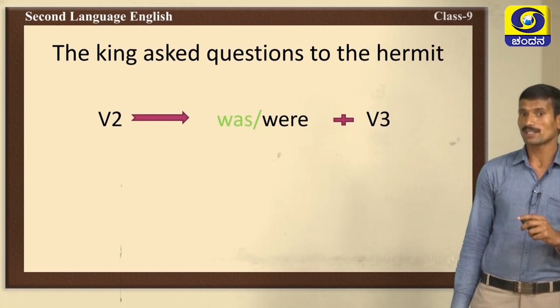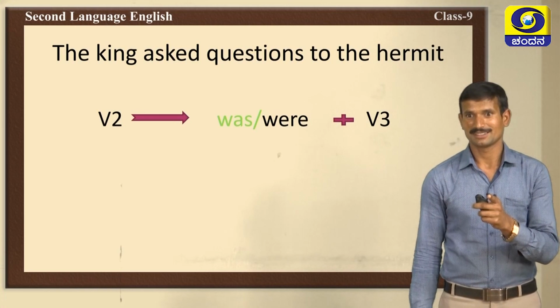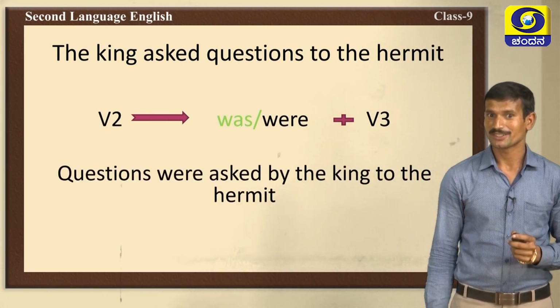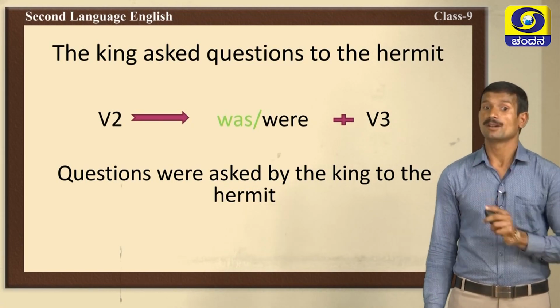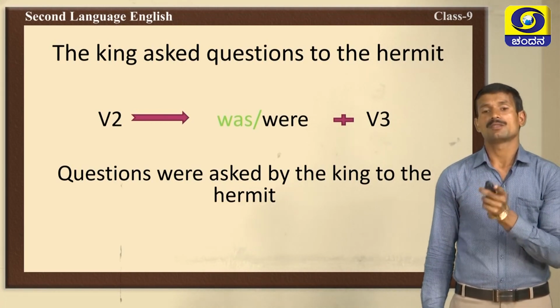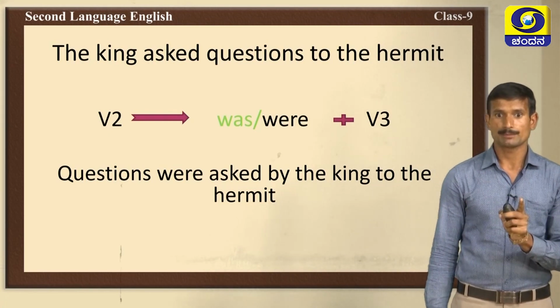Can you change this one? Very good. Questions, plural form is there. So, we should use were plus verb 3 form. If the verb 2 is given, we should change it to was or were plus verb 3. Here questions, the word is a plural noun.